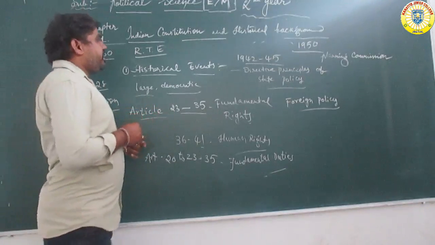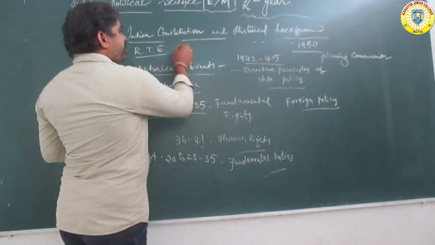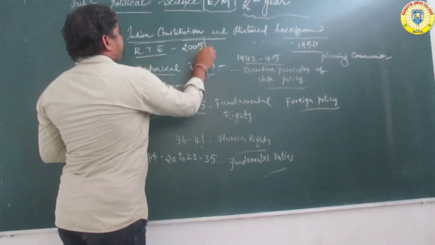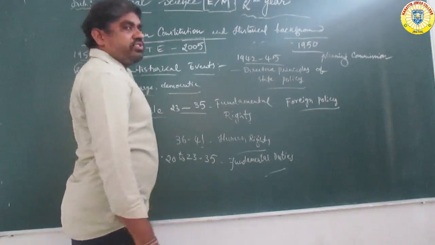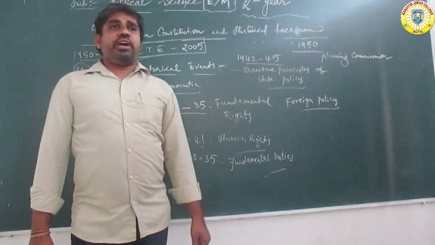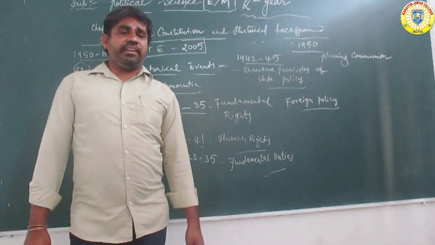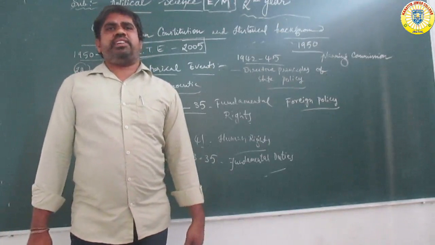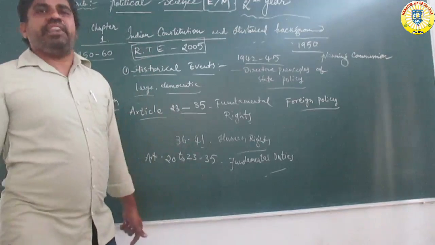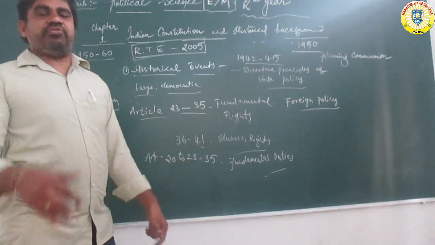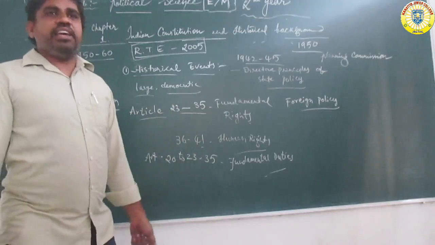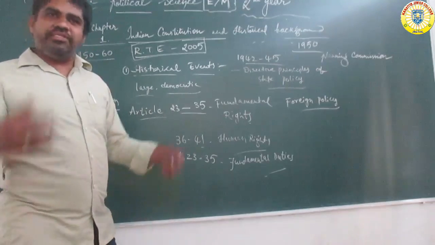The RTE, Right to Education Act, was passed in 2005. Every child must go to every government or private aided school, at state and central levels. This is implemented to improve the literacy rate and education rate, and sometimes health as well: education, health, insurance policies and insurance schemes.